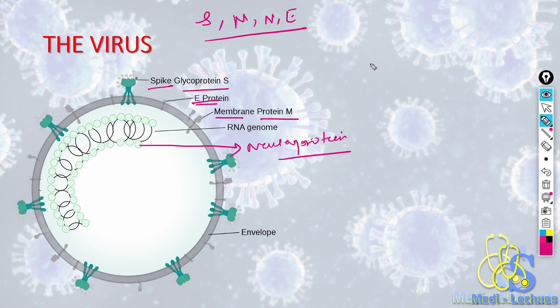Now talking about the S protein, it is a homotrimer. This is the membrane and this is the spike. It is a homotrimer, it has 3 parts. It is further divided into 2 parts, that is S1 and S2. S1 is the hydrophilic part.